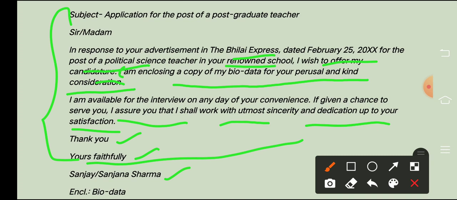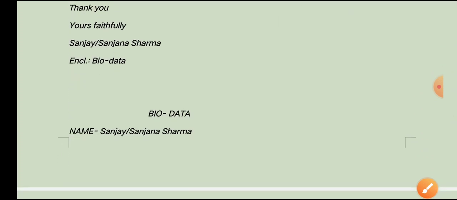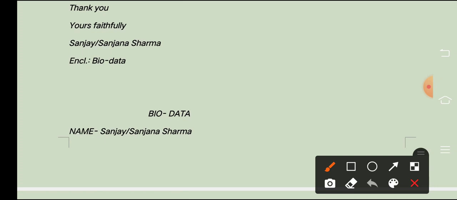Then you have to write enclosures. As I told you, in enclosures you write biodata. So here it is biodata only, but if you want, you can write at least 3 points or 2 points. Biodata, then you can write photographs, passport size, that is number 2, and in number 3 you can write the certificates, okay, or Xerox copies of certificates you may use here.